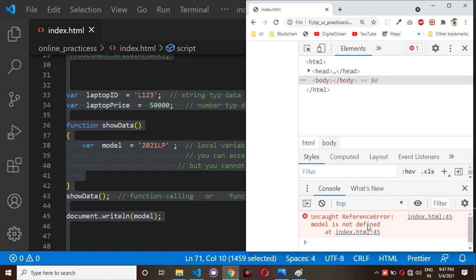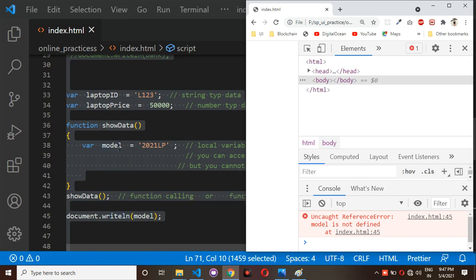When we get this kind of error, it means you created a model inside a function only, but you are trying to print that value outside of your function.